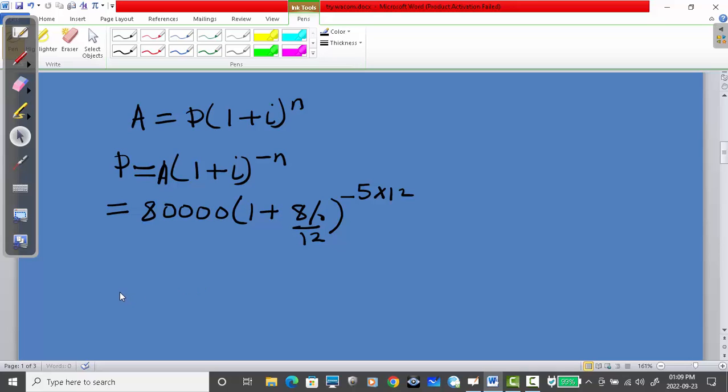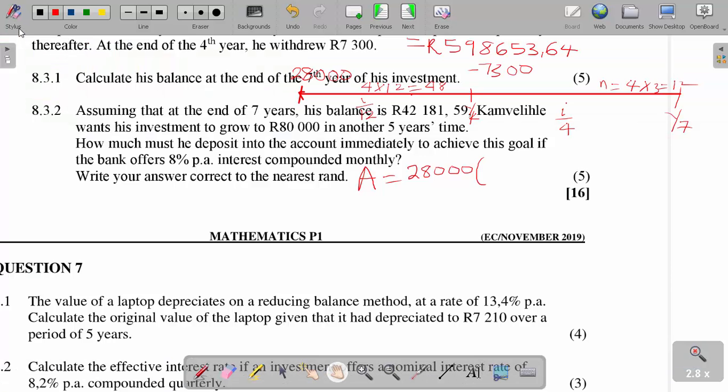So anybody with a calculator, please get me the answer. Here I get 53696.84. Yes, 84. That's what I get here. 53696.84. That's what he must invest to get 80,000.